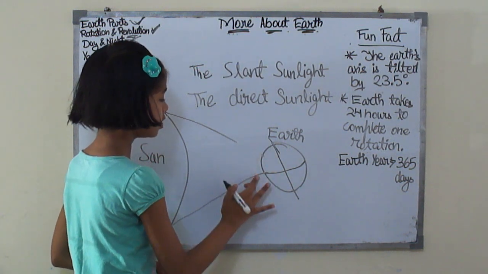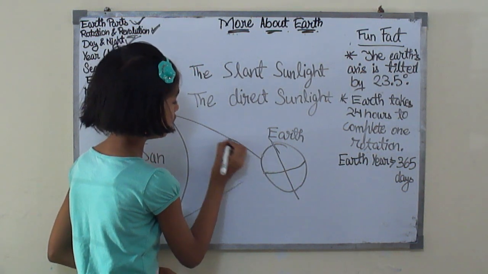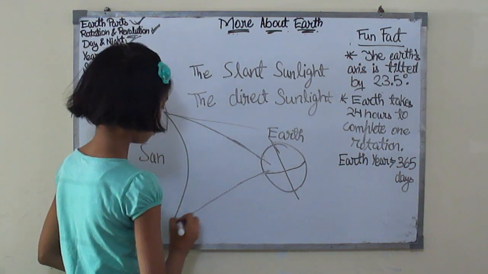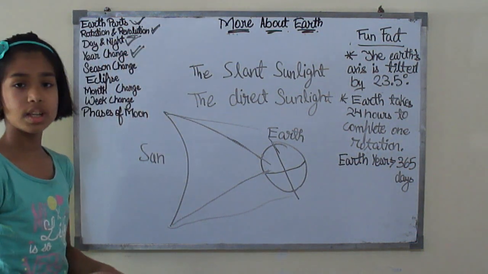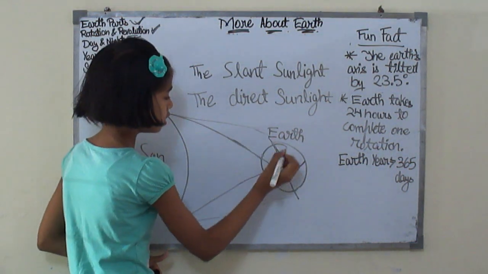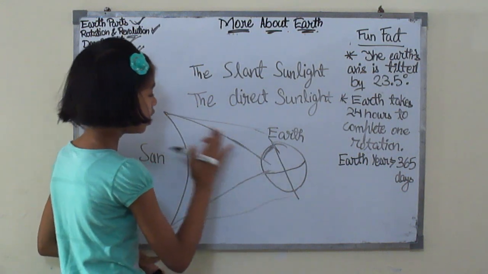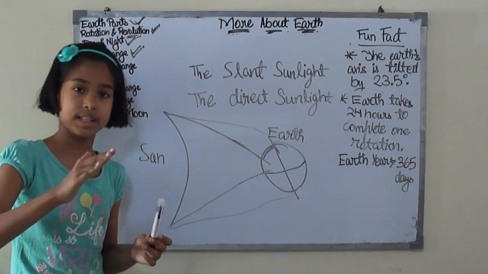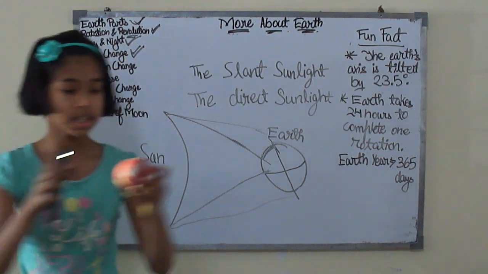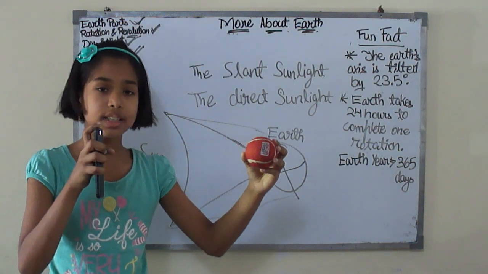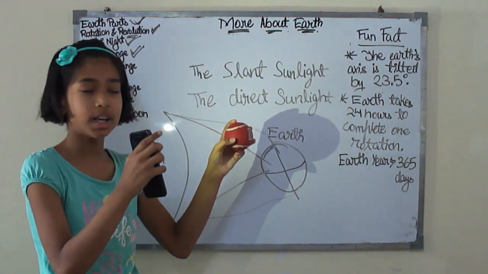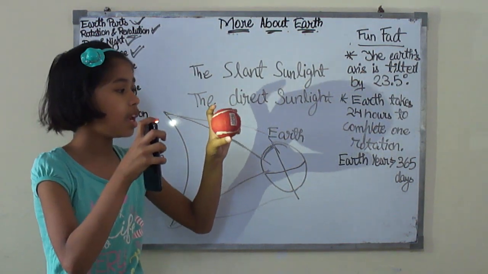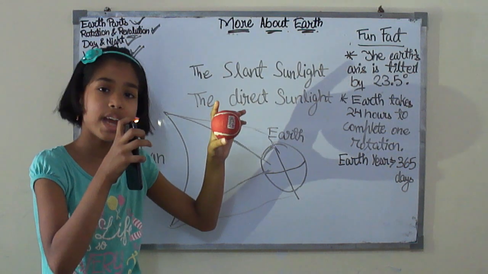Now what happens is that the sun's light is falling on this, and the normal light is like this. In this region over here, you can see the sun's light is not concentrated, it is slightly slanted like this. You can see here the light is concentrated on this ball, or the earth. Take it that it's earth and it's sun. So you can see that the light is slightly slanted here.